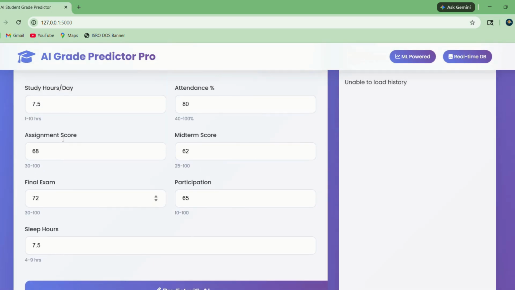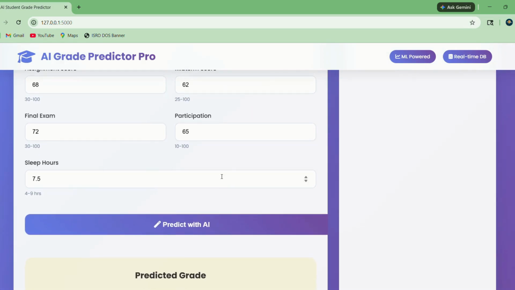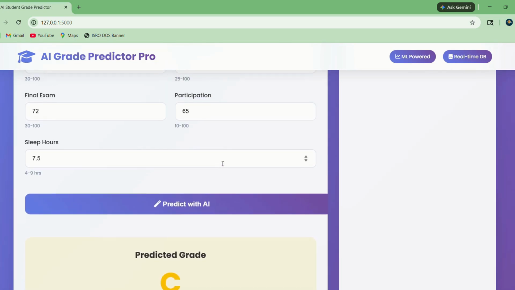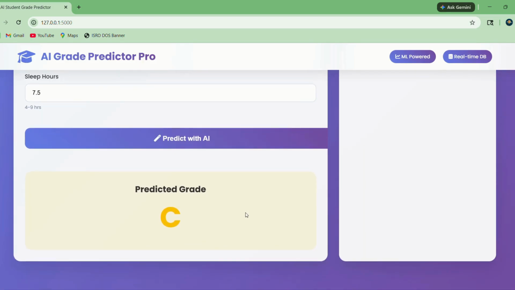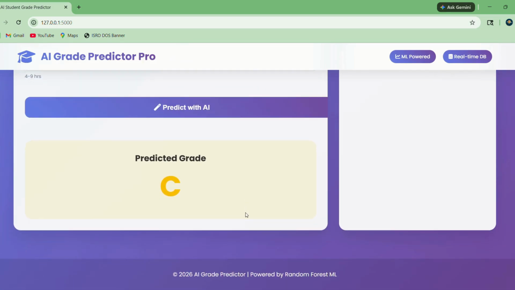We have to enter the sample values like study hours, assignment score, final exam, sleep hours, attendance, midterm score, and participation. Now the random forest machine learning model predicts the student grade based on the entered performance parameters. The predicted grade is displayed successfully.